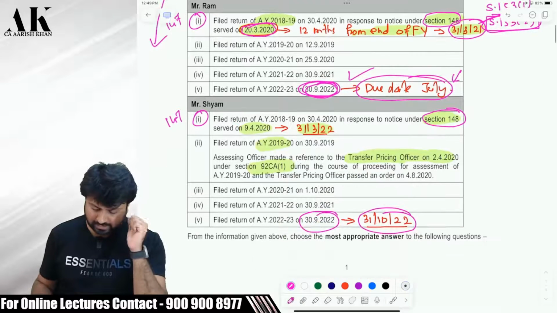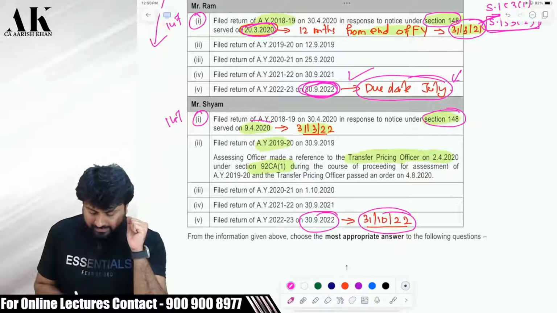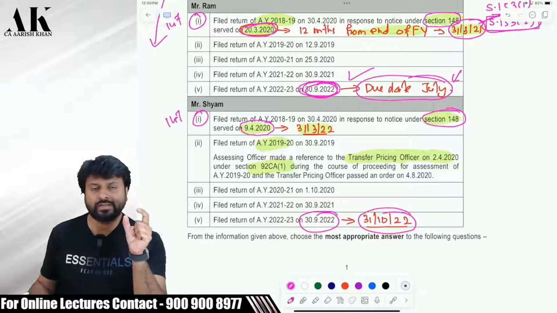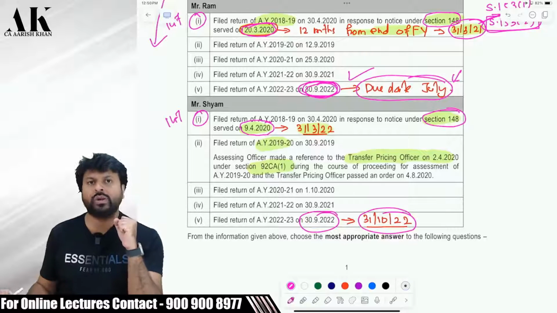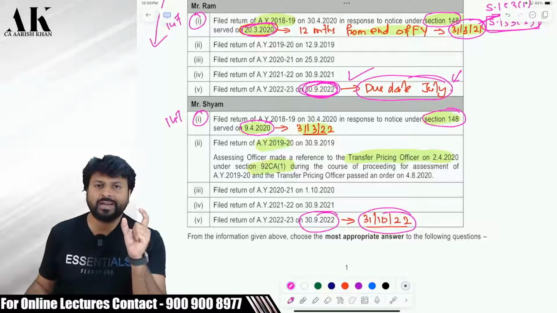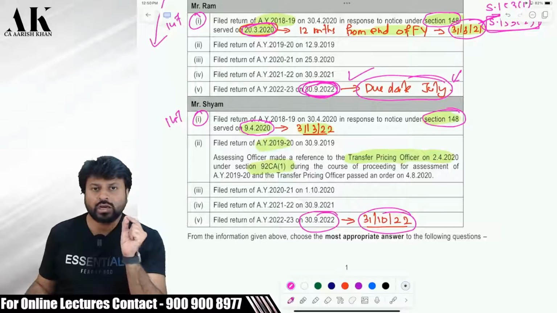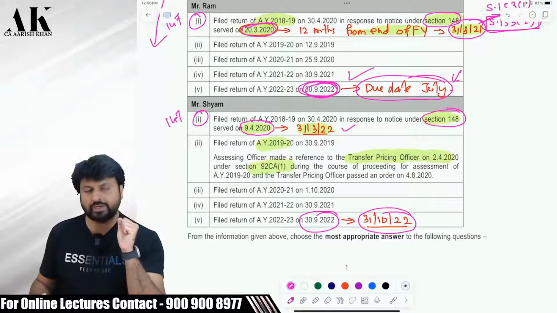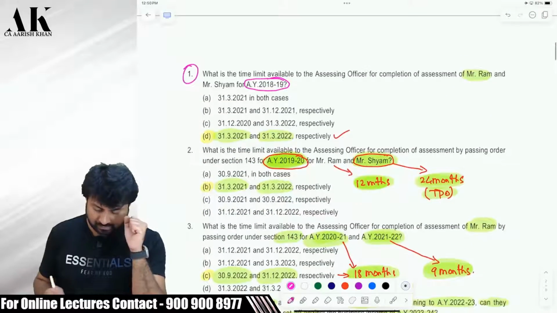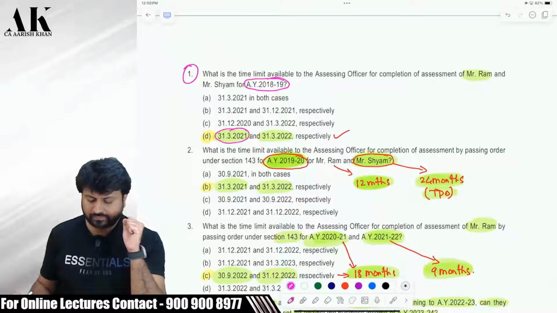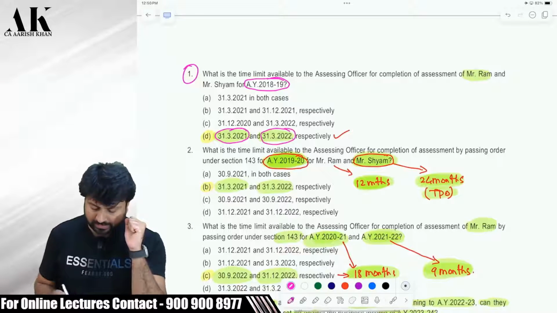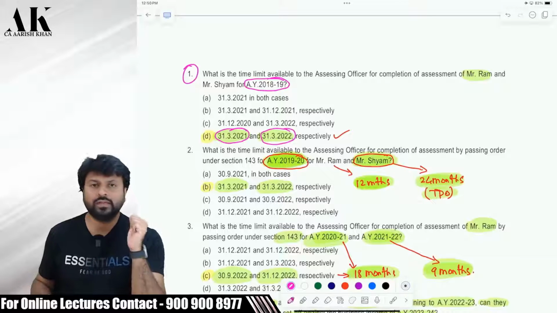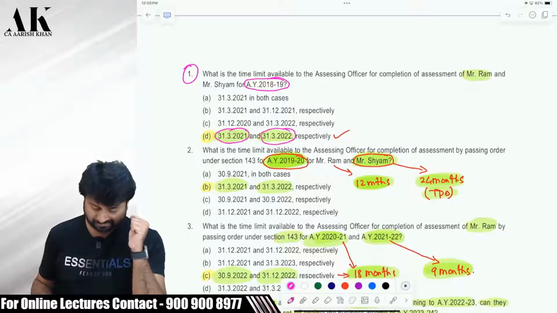What is the due date for Mr. Sham? Again, you have to take the date. You have to take the time when it is served. It is served now on 9th April 2020. This falls in financial year 2021. So now you have to count 12 months from the end of 2021, which will come to 31st March 2022. And therefore, for Mr. Ram, the due date for completion of assessment would be 31st March 2021. And for Mr. Sham, it would be 31st March 2022. Okay. I hope it is clear to all of you.